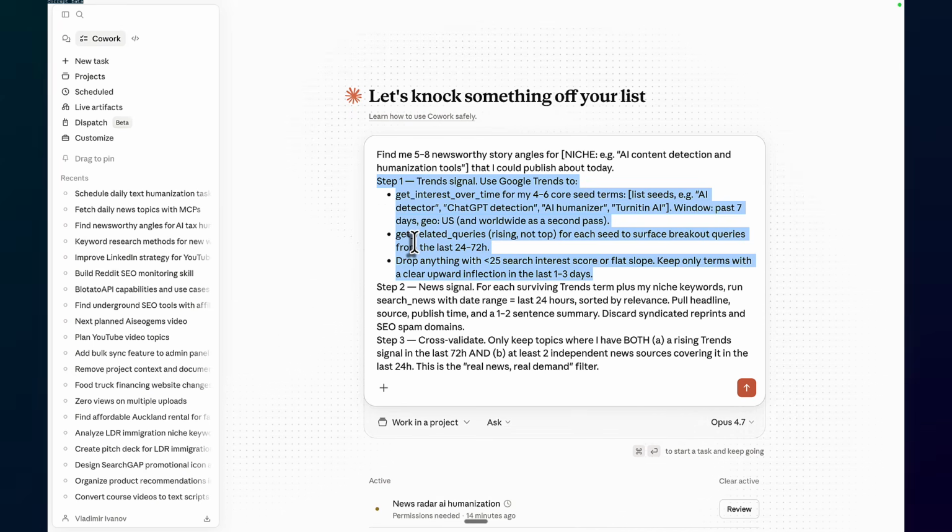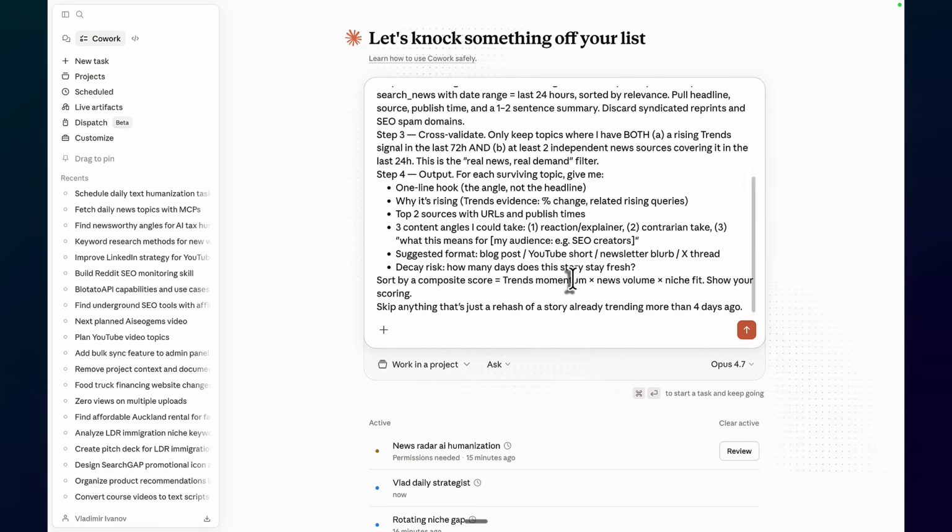And then step 2 would be news signal for each surviving trend. Run search news with date range last 24 hours, sorted by relevance, pull headlines, source, publish time, and a 1-2 sentence summary. Step 3, cross-validate. Only keep topics where I have both a rising trend signal in the last 72 hours and at least 2 independent news sources. Step 4, output for each surviving topic. Give me a one-line hook, why it's rising, top 2 sources, 3 content angles, sorted by a composite score. Skip anything that's just a rehash of a story already trending more than 4 days ago. So this is the prompt.